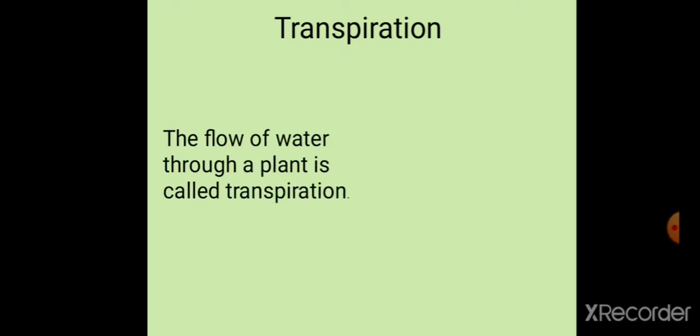What is the term? Transpiration. What is transpiration? Transpiration is the flow of water through a plant. So if you have to define transpiration, you're going to say the flow of water through a plant is called transpiration.